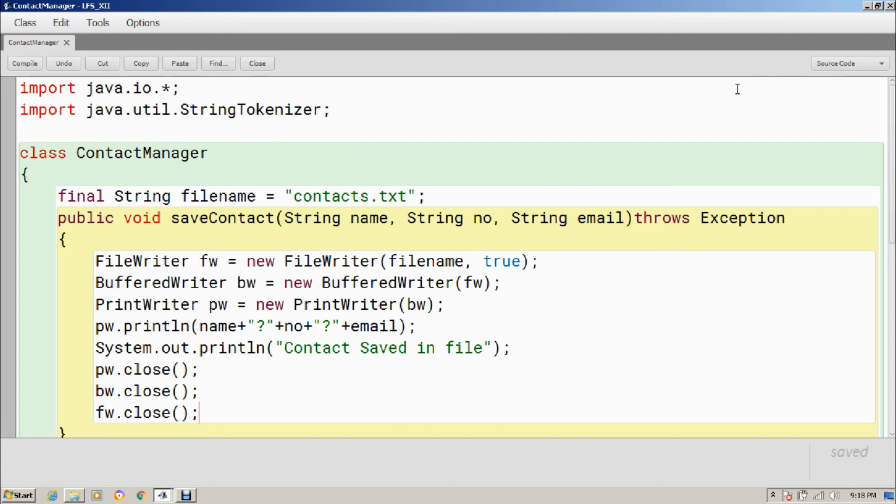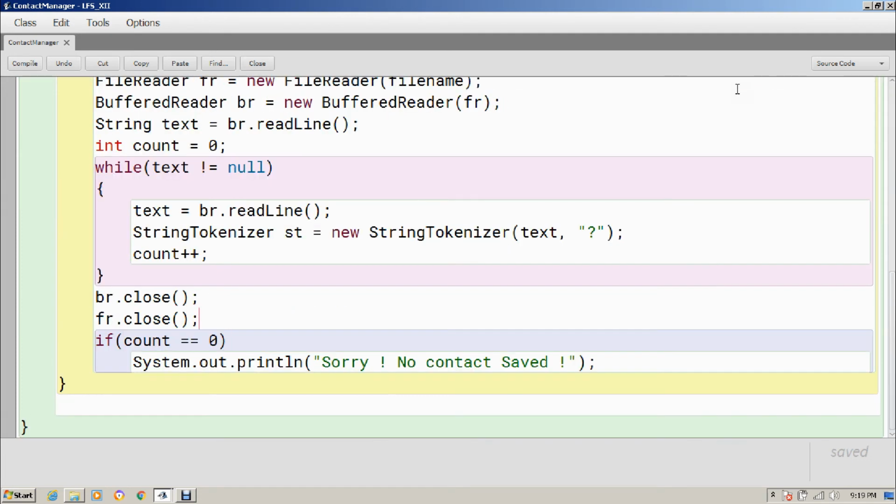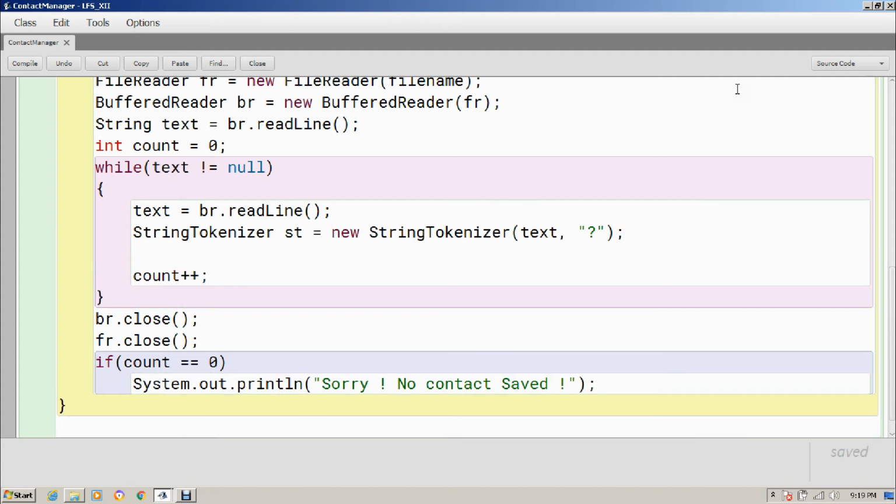Fine. And here, because I am separating it with the question mark, whenever I call the next token, first time I will get name, then I will get number, then I will get email ID. Okay, so I am going to print them like System.out.println.